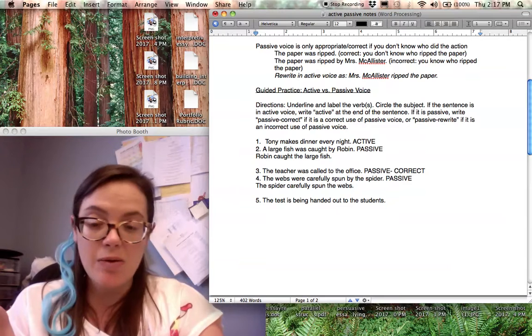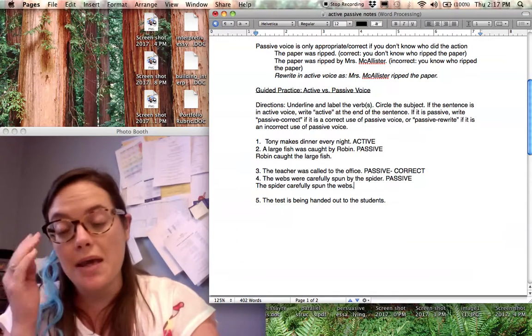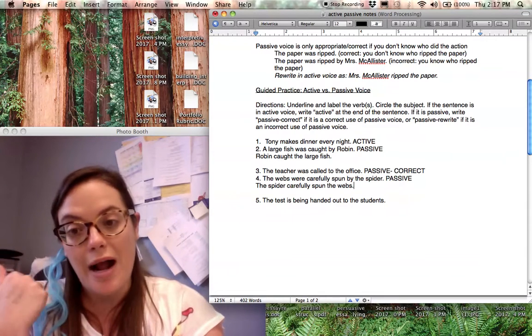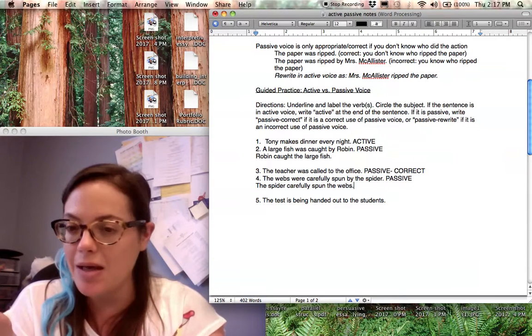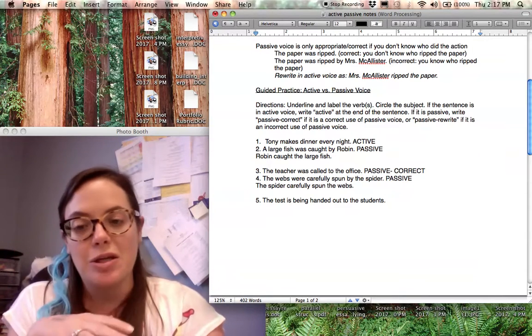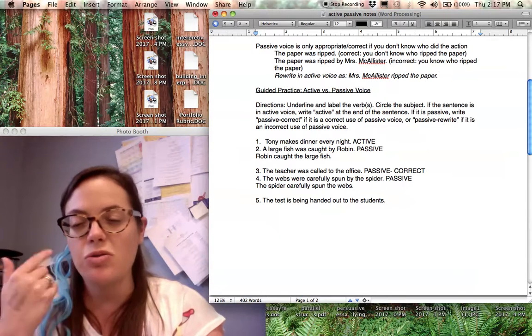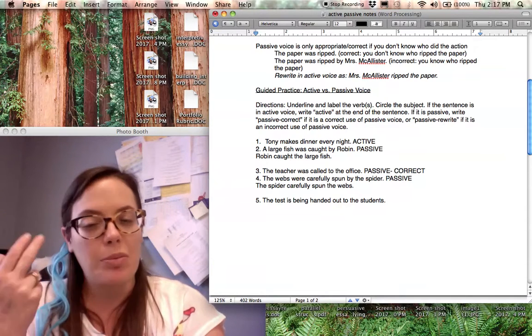So the main thing you want to think about with passive and active voice is making your own writing more active. We don't want to use passive voice unnecessarily. We want to use active as much as possible just because it makes our writing usually clearer and usually a little bit more interesting to read.